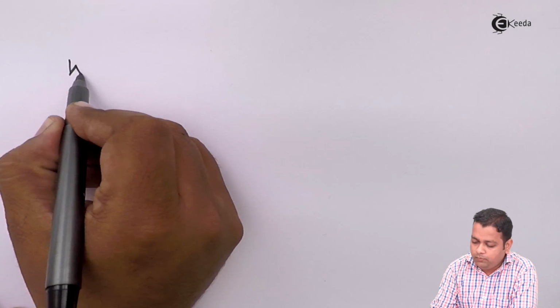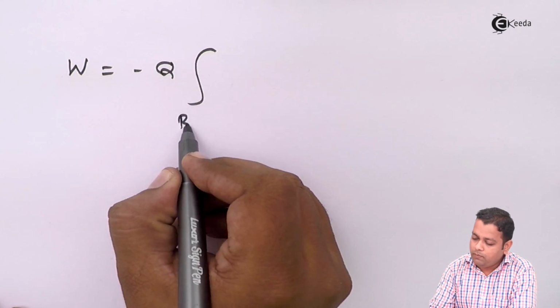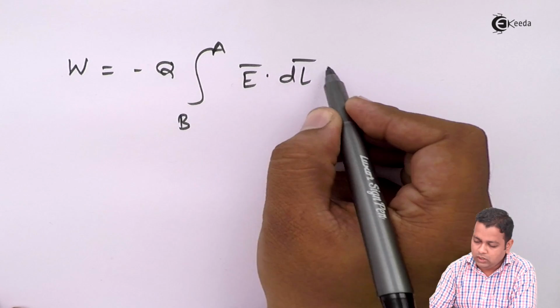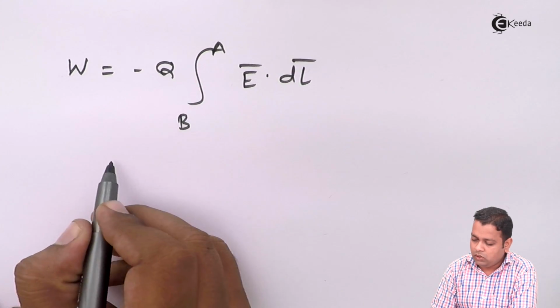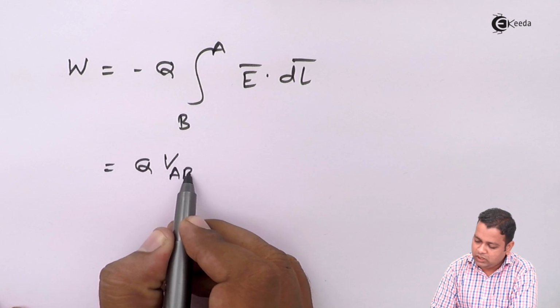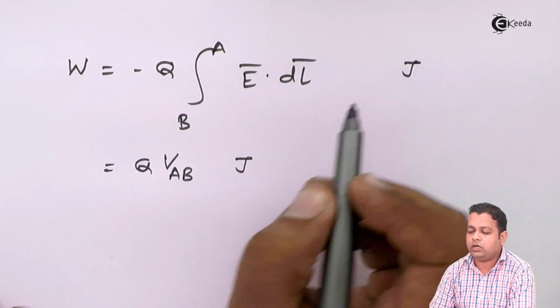For work done we know the formula W is equal to minus Q integral from B to A of E bar dot dl bar. We can also write it as Q into V suffix AB, in joules. Here we can put the unit joules.